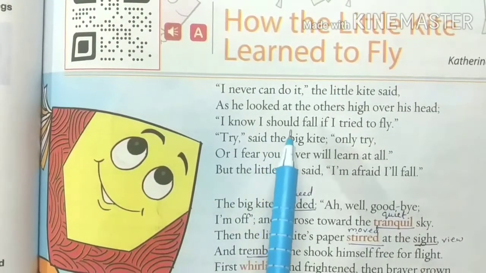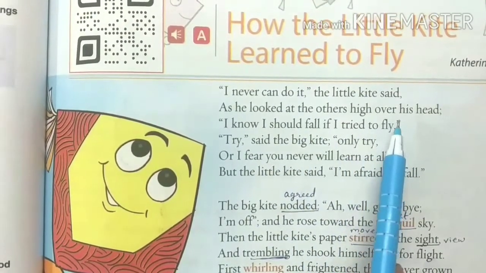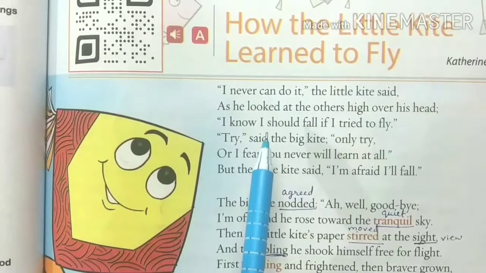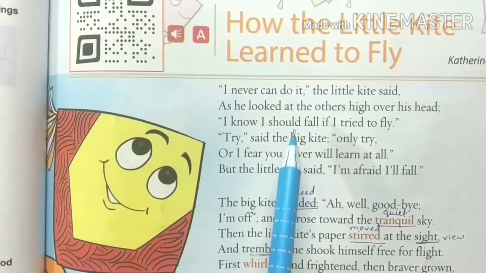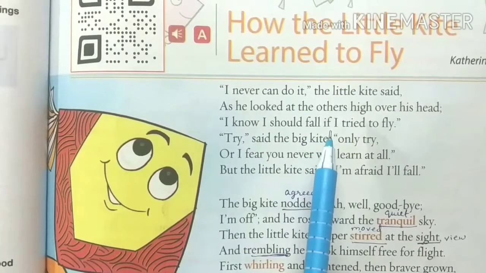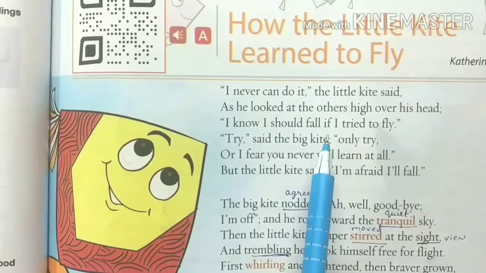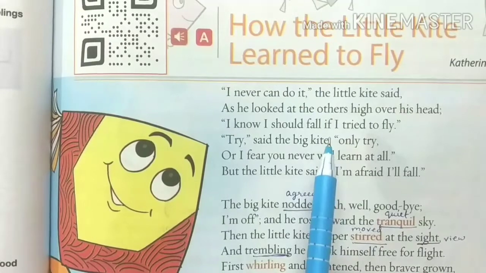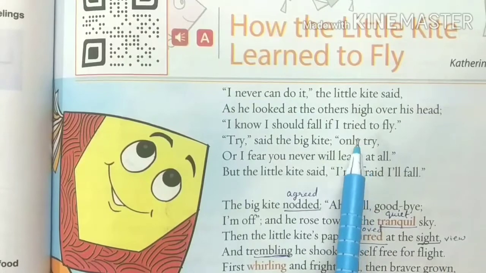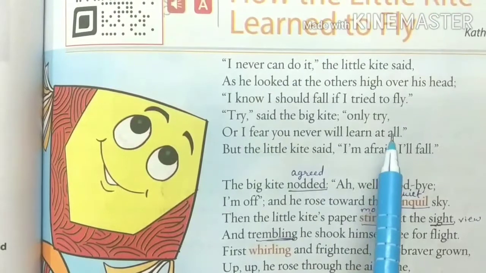"As he looked at the others high over his head." The little kite is lying on the ground, and when he sees above, he finds a number of kites flying over his head, and he says in a very fearful way that he can never do it. He says, "I can never reach up to the height of the sky. I know I should fall if I tried to fly." The little kite says that he will fall down if he tries to fly.